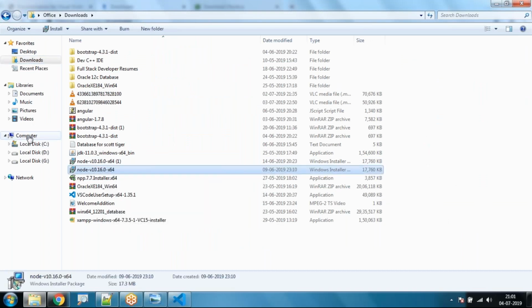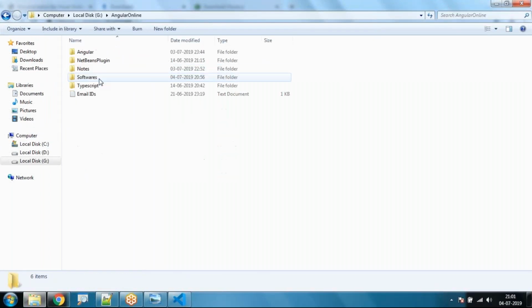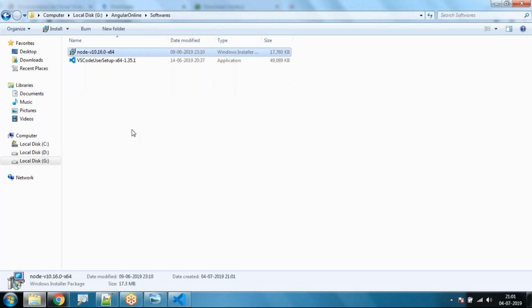So our working directory will be my computer, G colon Angular online Angular. Under this, I'm going to paste the software here. Is it okay, all of you? Right, so once it is available in your working directory, just double click on this and start the installation. No need to do any changes and settings, simply next, finish, that's it. Node.js will be installed in your system in C colon program files Node.js.